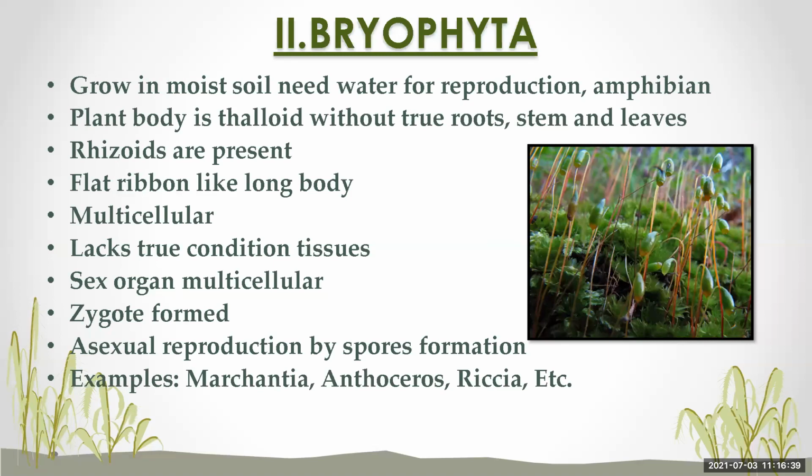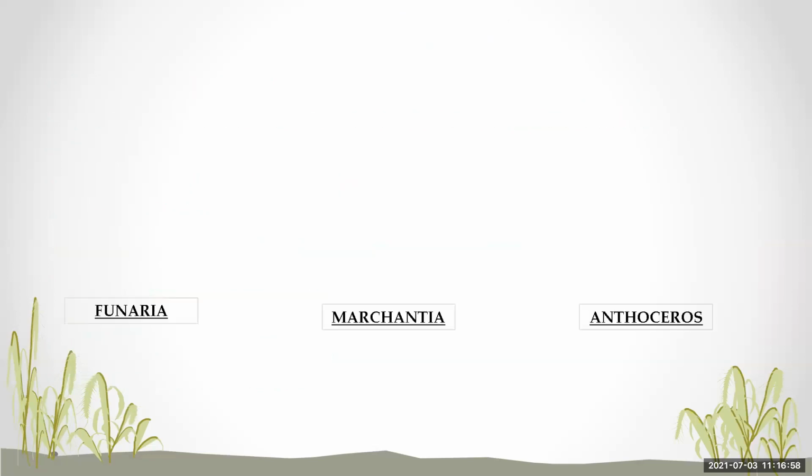Examples of the division Bryophyta are Marchantia, Anthoceros, and Riccia. These are the examples of the division Bryophyta. We will see a few of the examples again.